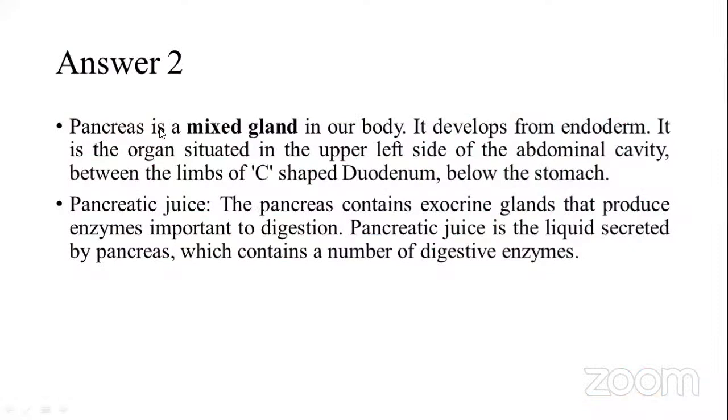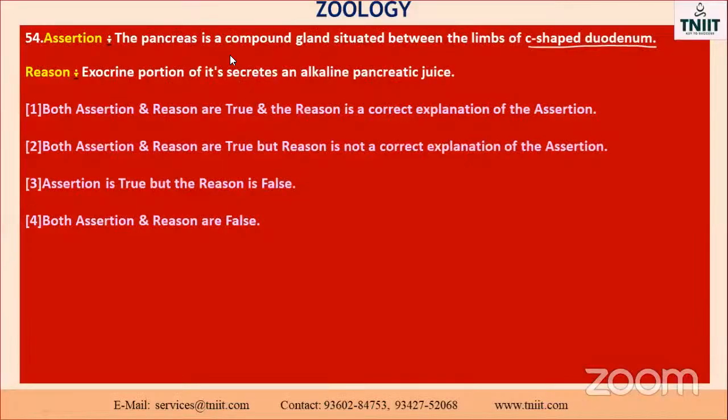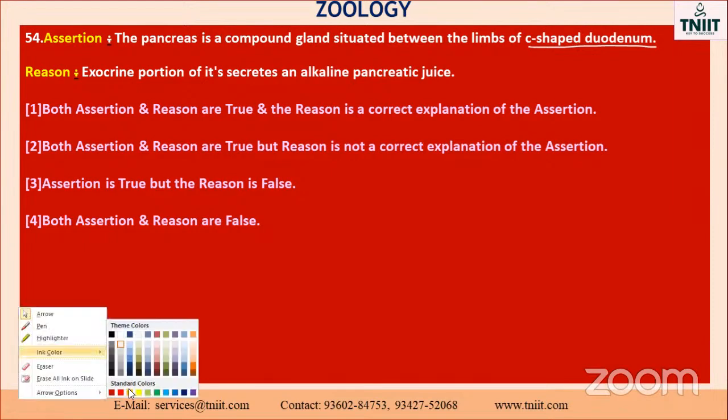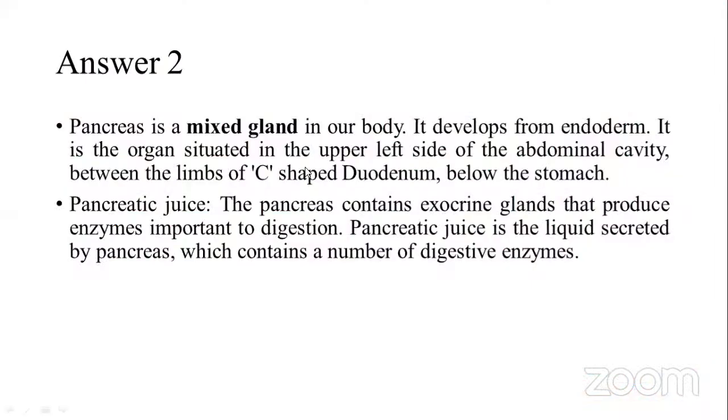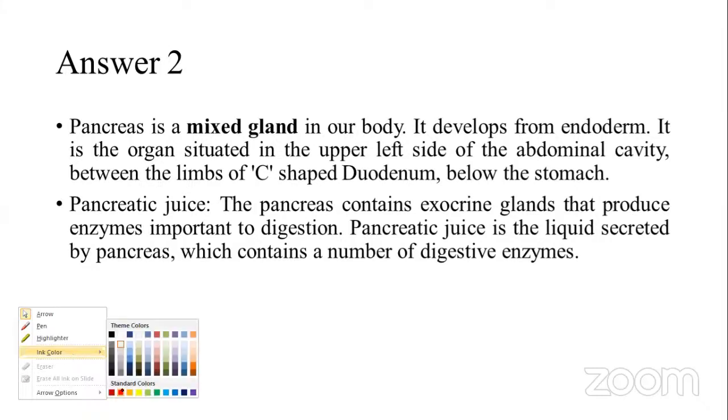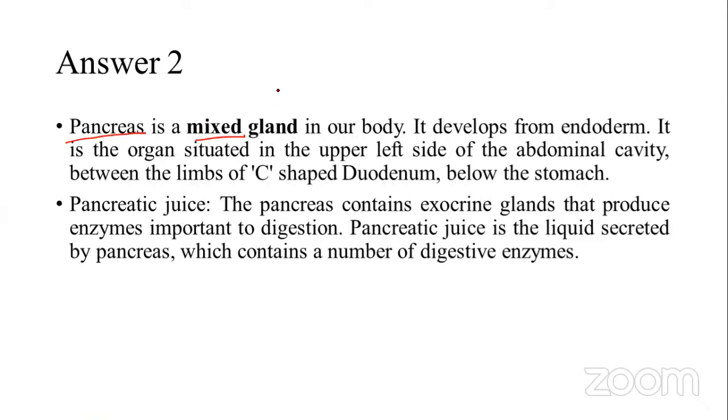So 2 is, the pancreas is a mixed gland. Yes, it is also a mixed gland, otherwise called a compound gland. Both are the same, mixed gland or compound gland. So this is also very, very important. Situated between the limbs of the C-shaped duodenum. See the answer, C-shaped duodenum. Sometimes they may ask the question, C-shaped duodenum, which gland will be located there, it will be present. Like that, they may ask the questions. So the pancreas is a mixed gland, otherwise called a compound gland.